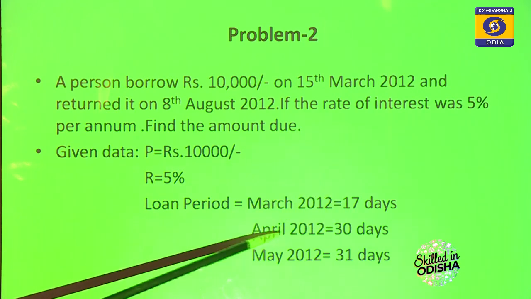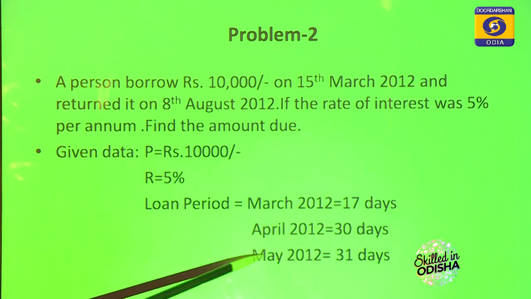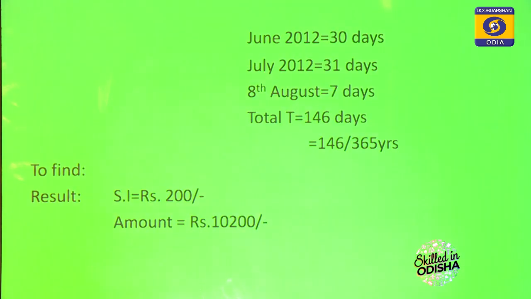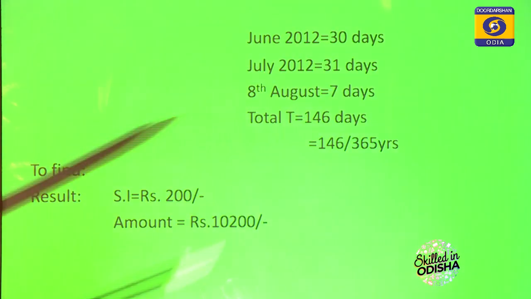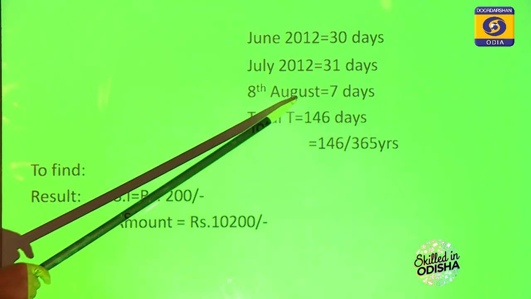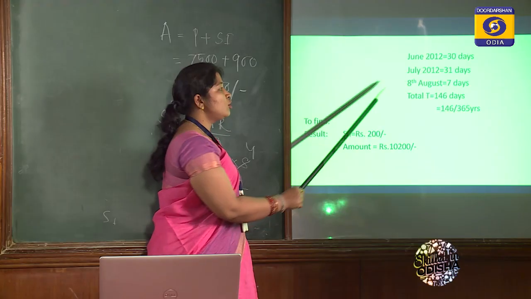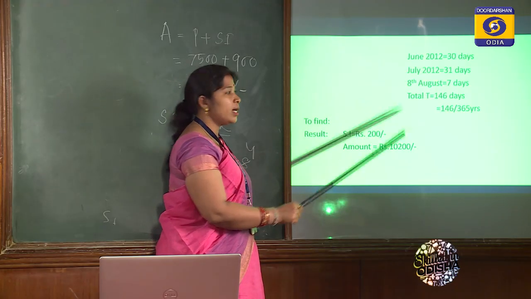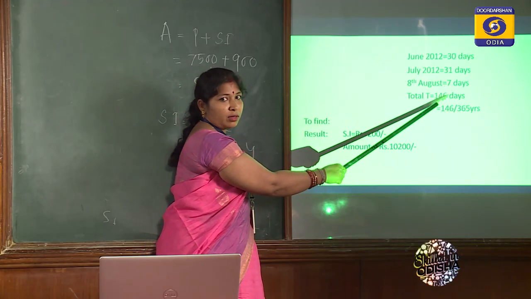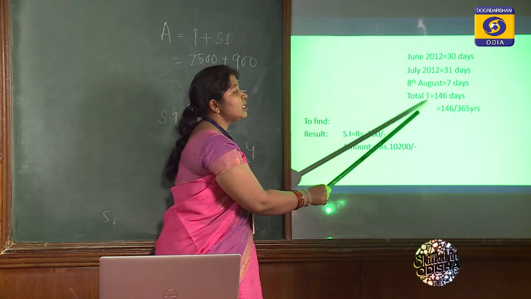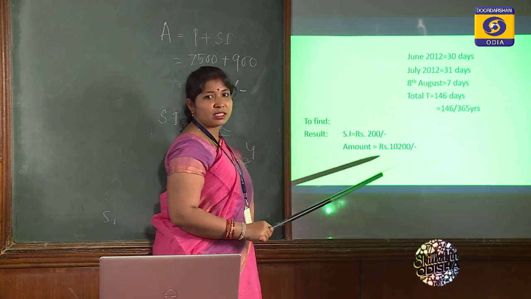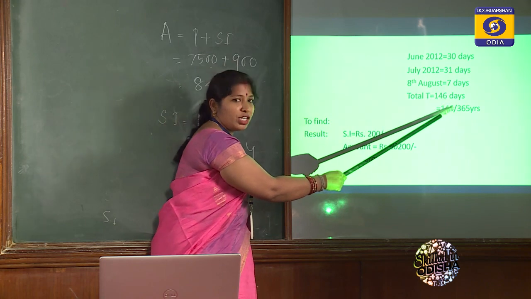April 2012 is 30 days, May is 31 days, June is 30 days, July is 31 days, and for August, 1 August to 8 August is 8 days, but the day of return will be excluded. So 8 minus 1 is 7 days. So the total days, adding all these, will become 146 days.